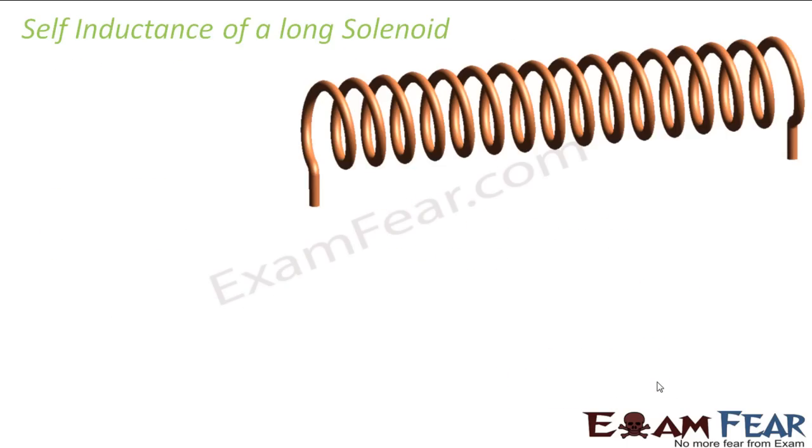Now we will try to derive an expression for self-inductance of a long solenoid. What is a long solenoid? A long solenoid is something whose length is very, very large when compared to the radius of the solenoid. If this is the radius of the solenoid and l is the length of the solenoid, if length is very large as compared to the radius, we call it a long solenoid, right?